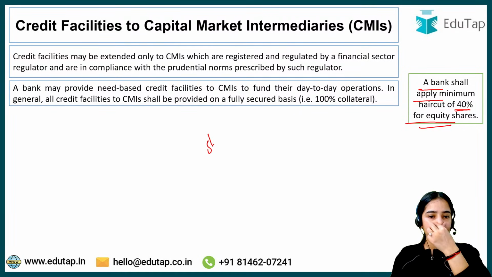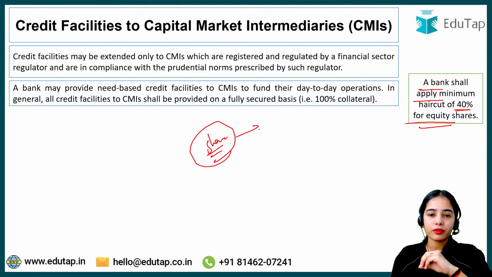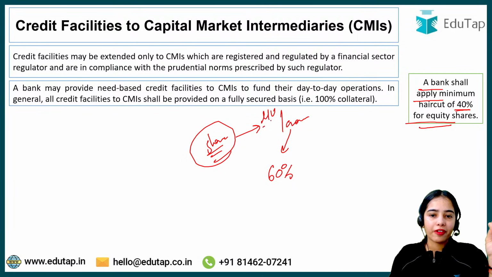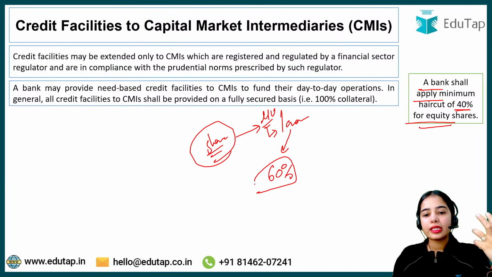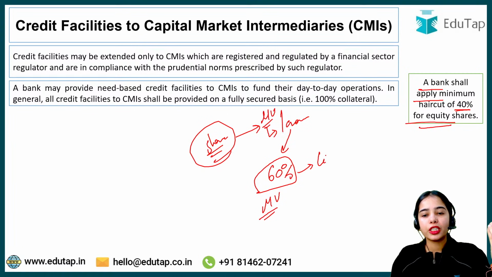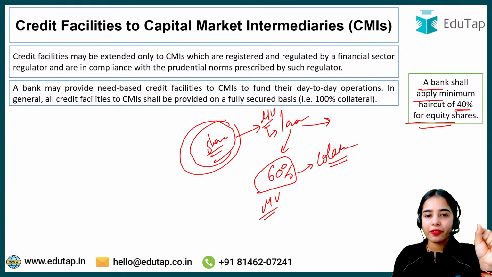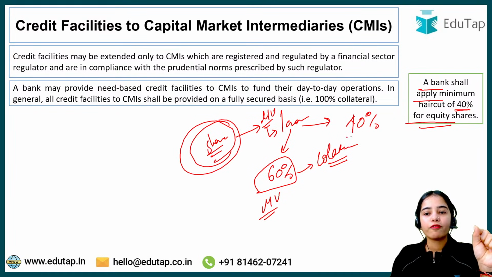That means the shares, let's say they have the value of 1 crore, only 60% of their market value can be considered collateral. They have the market value of 1 crore. Only 60% of the market value can be considered collateral. This is the basic idea. So minimum haircut, that means minimum deduction. In the share value, minimum deduction should be taken at 40%.